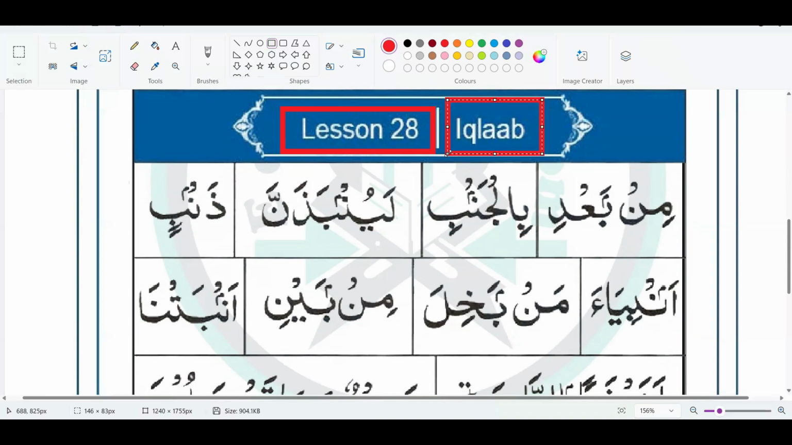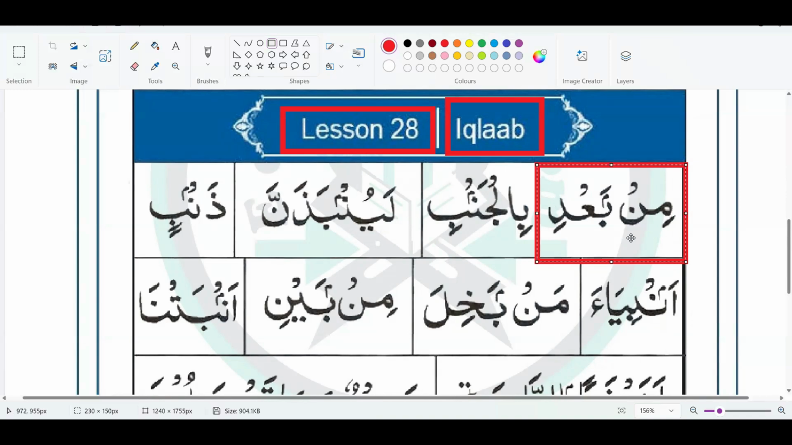This is the last rule of Noon Sakin and Tanween and this is the easiest rule of the Noon Sakin and Tanween. Why? Because in this rule, the definition is very easy. The definition is that after the Noon Sakin and Tanween, if you see the ba,